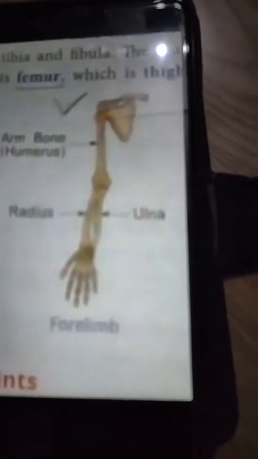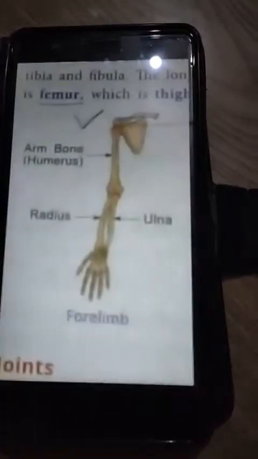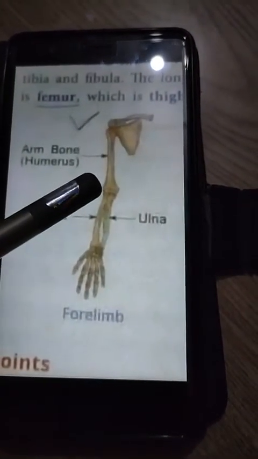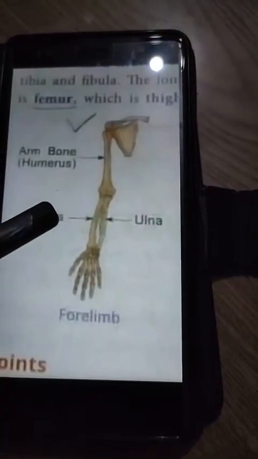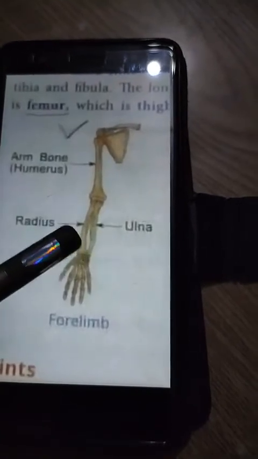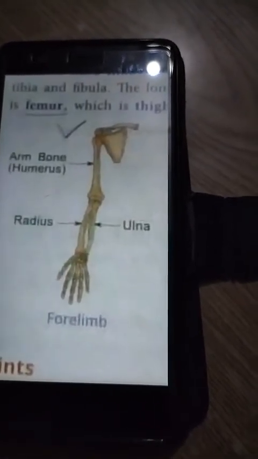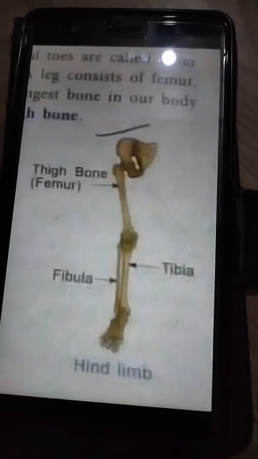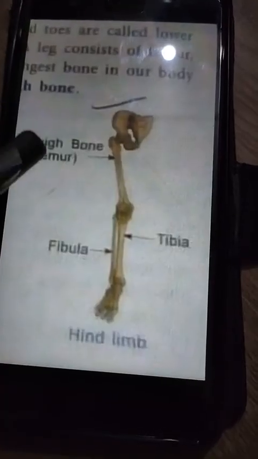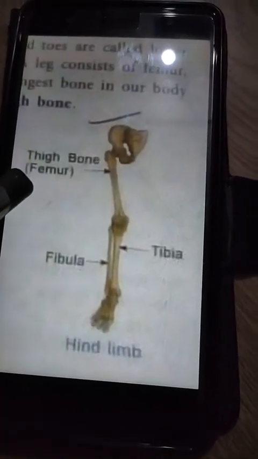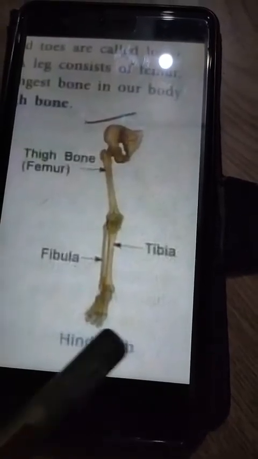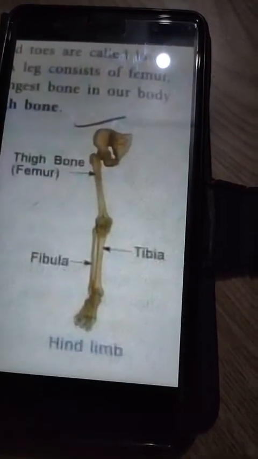Children, this is the picture of the forelimb, and you can see the humerus bone is there, also known as the arm bone, and the lower portion has the bones radius and ulna. So these are our hand bones or forelimbs. Children, this is the diagram of the hind limb or legs. So the femur or the thigh bone is the longest bone, and the lower portion has the bones known as fibula and tibia. So this is the diagram of the hind limb.